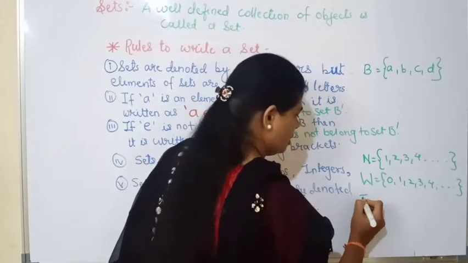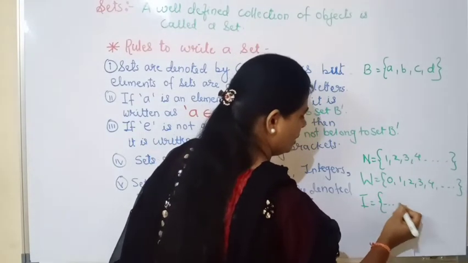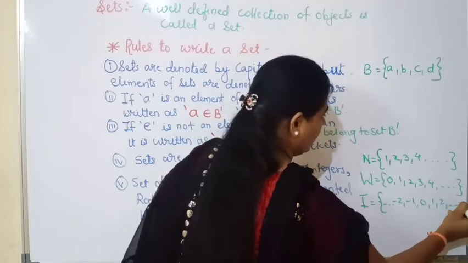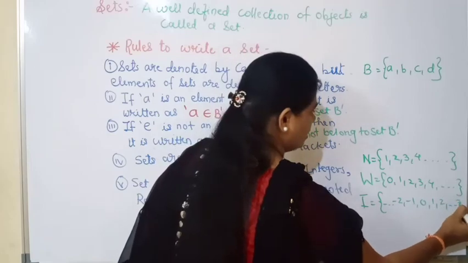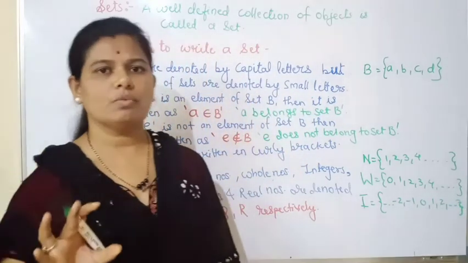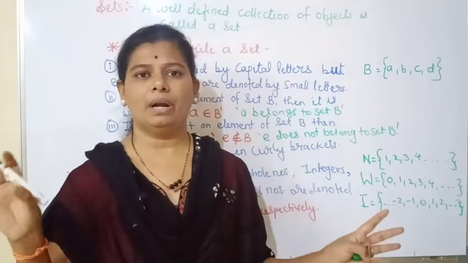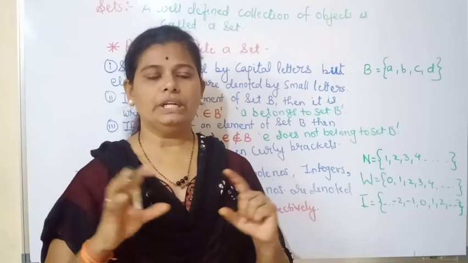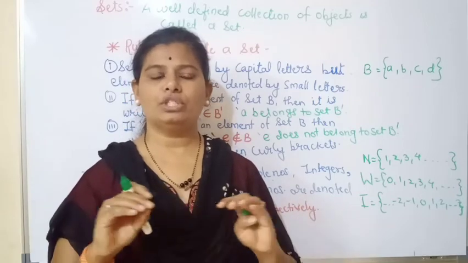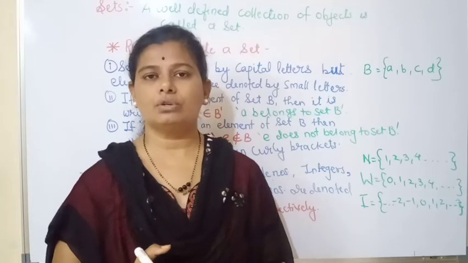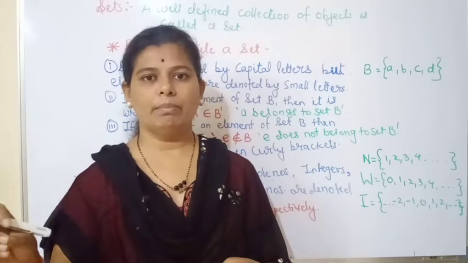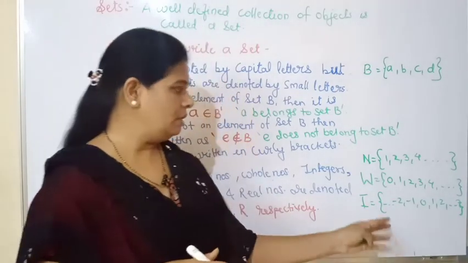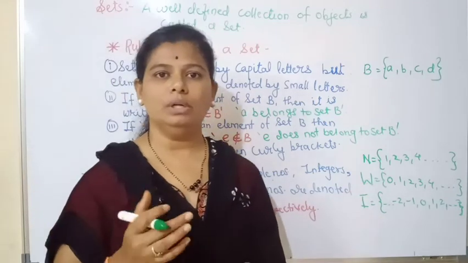If we see the integers, what is the set of integers? That is -2, -1, 0, 1, 2. Okay, this is a set of integers. Integers means what? You just keep one thing in mind: integers means the number line. Okay, how do we remember it? It depends on us. So integers means the number line. Each and every one of you knows the number line. For drawing a graph also we use the number line. So the integers are the positive and the negative numbers. In this way we have to give the proper names to the sets.